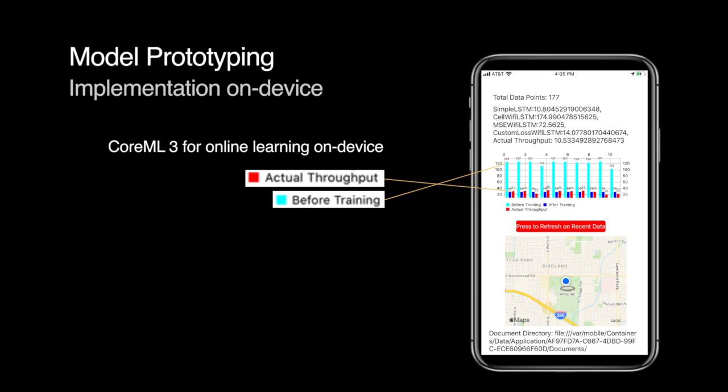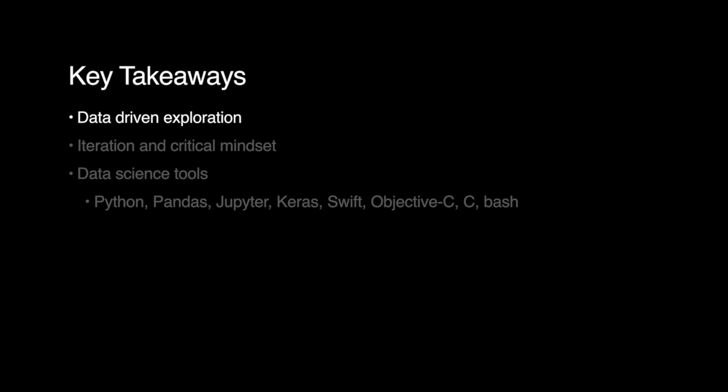You can see that the model before training was predicting way off, since it was trained on completely different network conditions. However, after training, it does predict pretty well. I'll close with some key takeaways from this experience. This was my first exposure to an exploratory data science project, and I really enjoyed it.